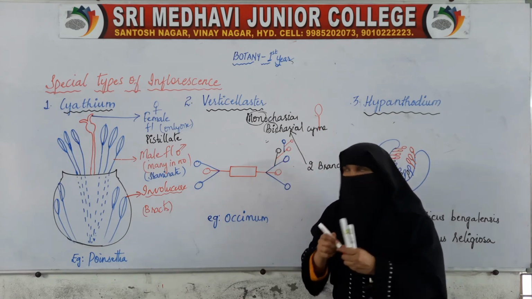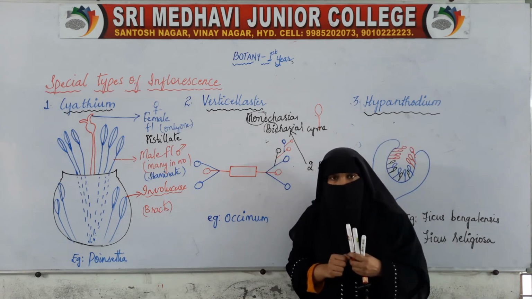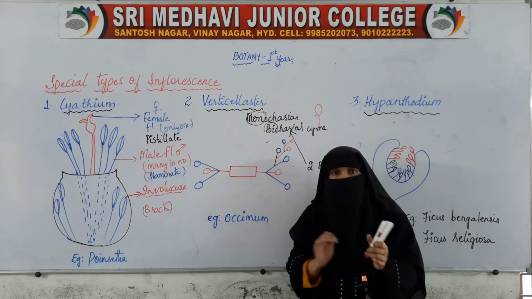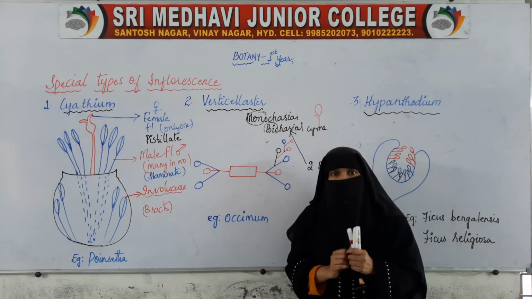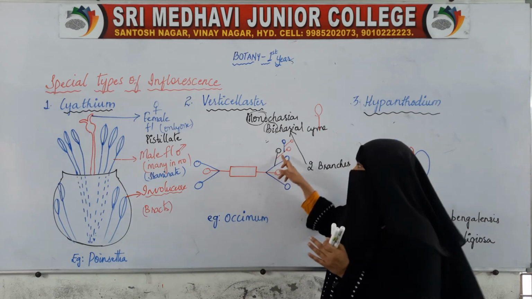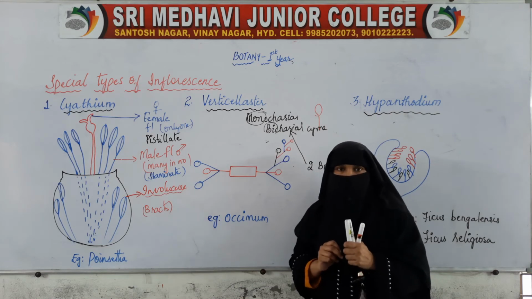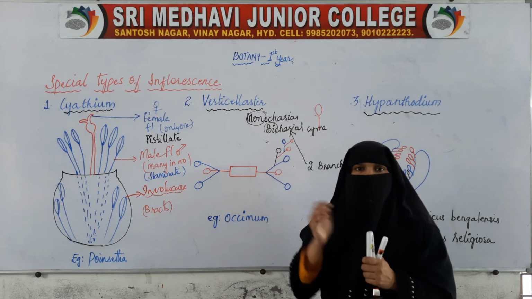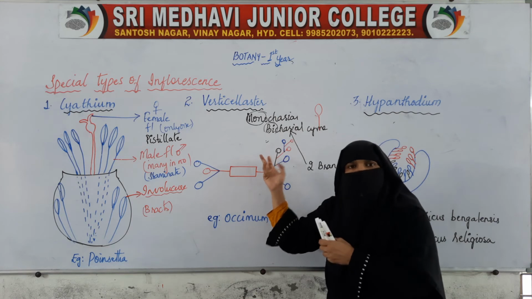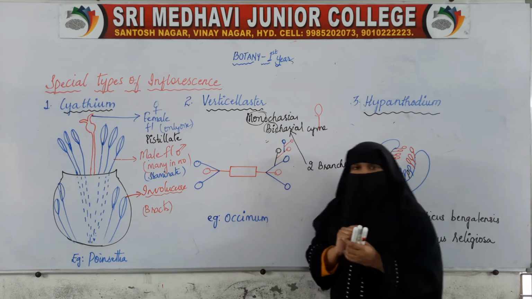So for starting in this verticillaster, the main branch has terminated into a flower, and for some time it will produce 2 branches. After producing 2 branches for a certain time, it starts producing only 1 branch, that too in the scorpioid manner. Scorpioid means zigzag manner. If 1 branch has produced at the left side, then the next branch will produce at the right side, then left side, then right side. So like this it will be formed.